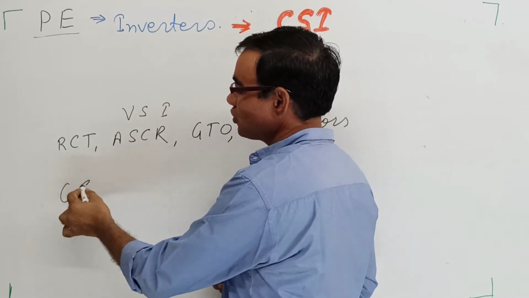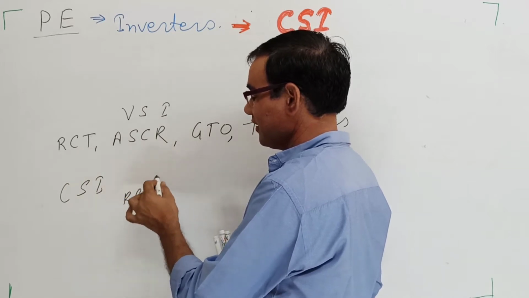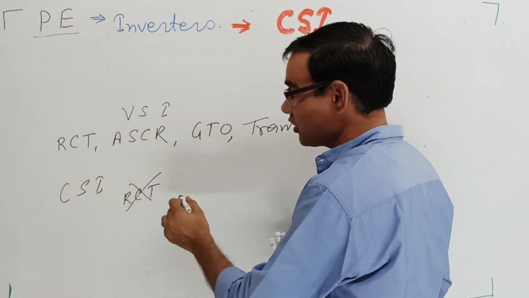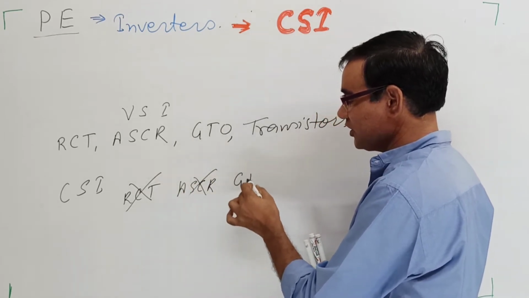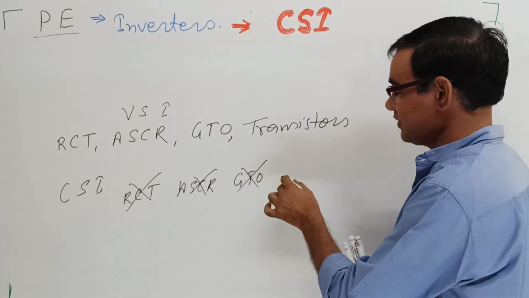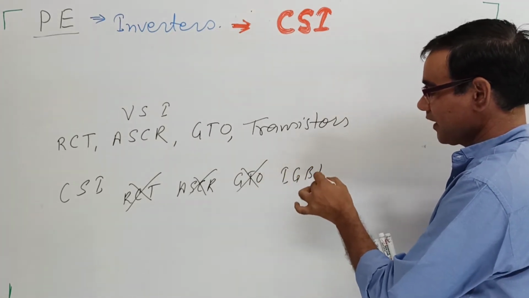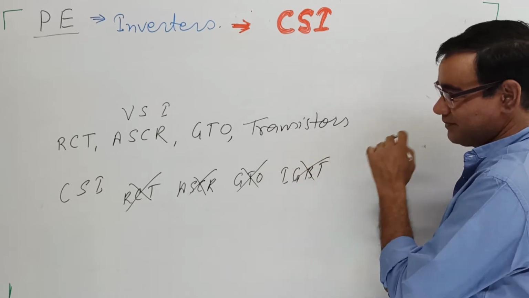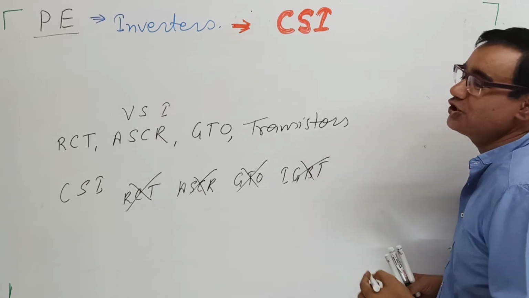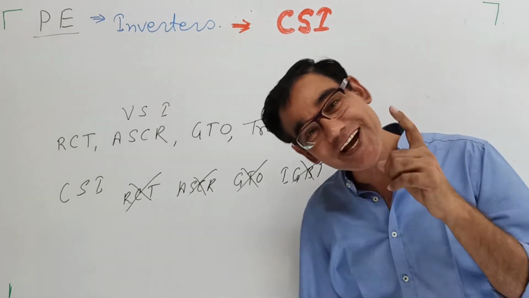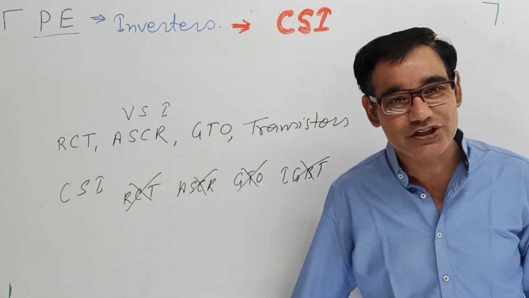If we are using current source inverters, the RCT is not required. We cannot use it. ASCR cannot be used. GTO cannot be used. IGBT cannot be used. We cannot use these switches. They are generally preferred for the inverters, meaning voltage source inverters.